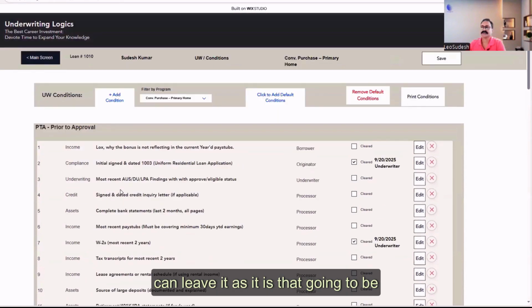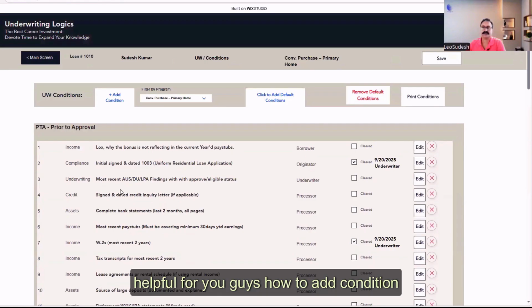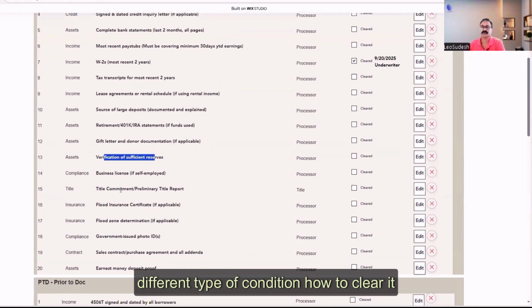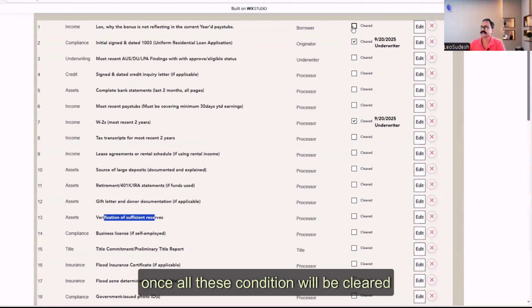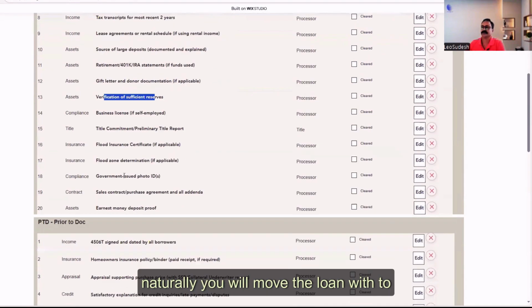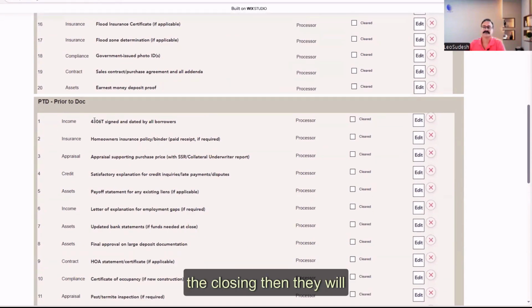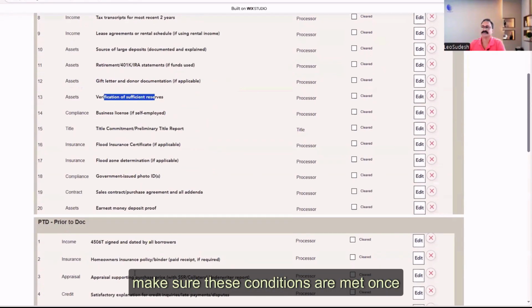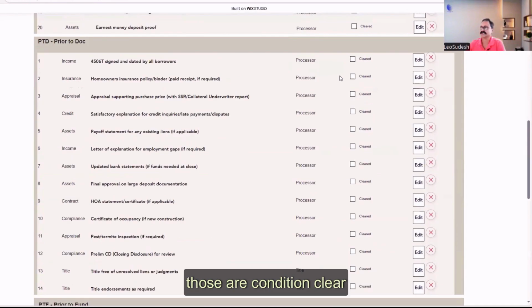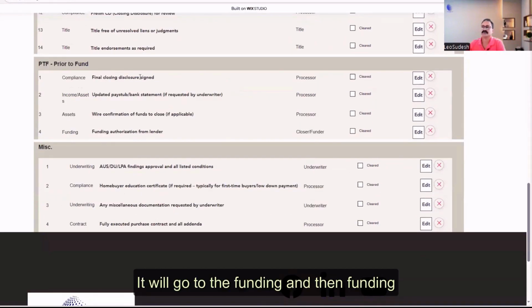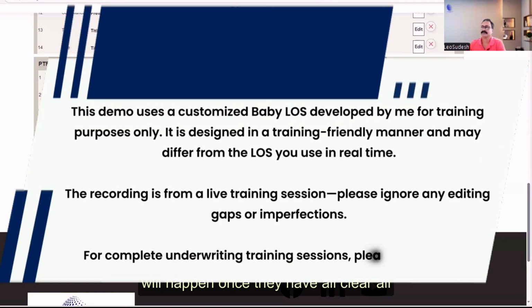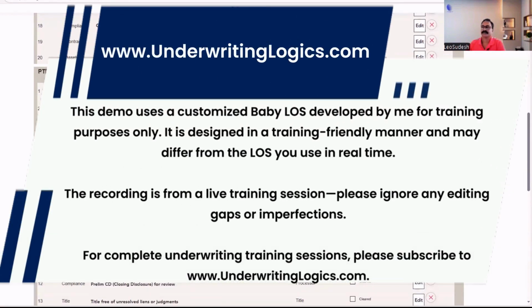Is that going to be helpful for you guys? How to add a condition, how you can edit a condition, what the different types of conditions are, how to clear them. Once all these conditions are cleared, naturally you will move the loan to closing. Then they will go through all these conditions and make sure these conditions are met. Once those conditions are clear, it will go to funding, and funding will happen once they have cleared all these conditions. Make sense?